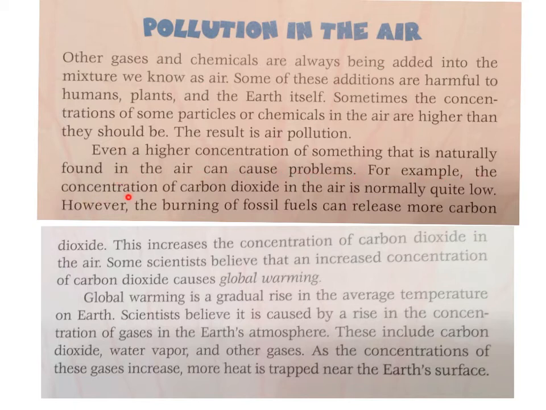For example, the concentration of carbon dioxide in the air is normally quite low. However, the burning of fossil fuels can release more carbon dioxide. This increases the concentration of carbon dioxide in the air. Some scientists believe that an increased concentration of carbon dioxide causes global warming. Global warming is a gradual rise in the average temperature on Earth. Scientists believe it is caused by a rise in the concentration of gases in the Earth's atmosphere. These include carbon dioxide, water vapor, and other gases. As the concentrations of these gases increase, more heat is trapped near the Earth's surface.